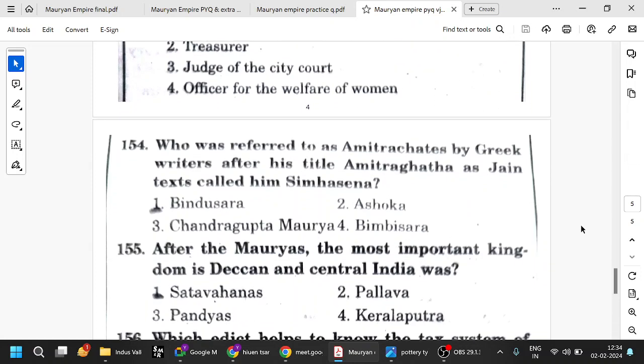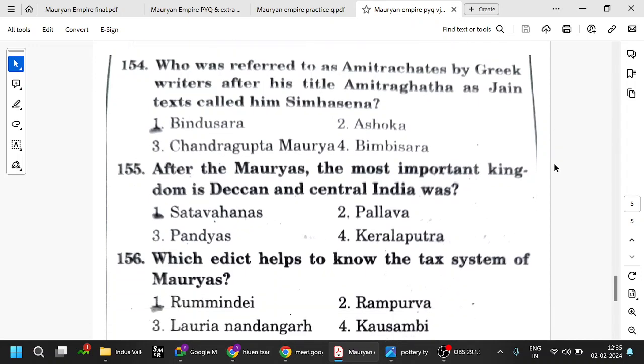Bindusara is referred to as Amitrochates by Greek writers. After his title Amitraghata, Jain texts called him Simhasena. Bindusara is the son of Chandragupta Maurya.